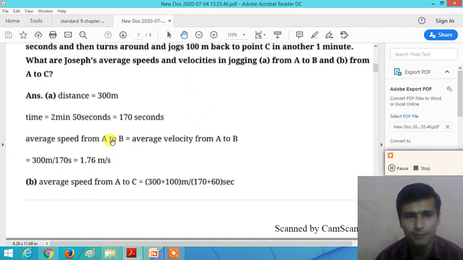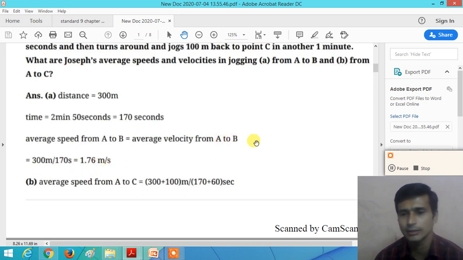So average speed from A to B is equal to the average velocity from A to B, right? So when the object moves in a straight line from one point to another point, average speed and average velocity are the same. So what is the formula of the average speed? The distance covered by the object divided by time. So here the distance covered by the object is 300 meter divided by time 170 seconds. So 300 divided by 170, we get the answer 1.76 meter per second, right?